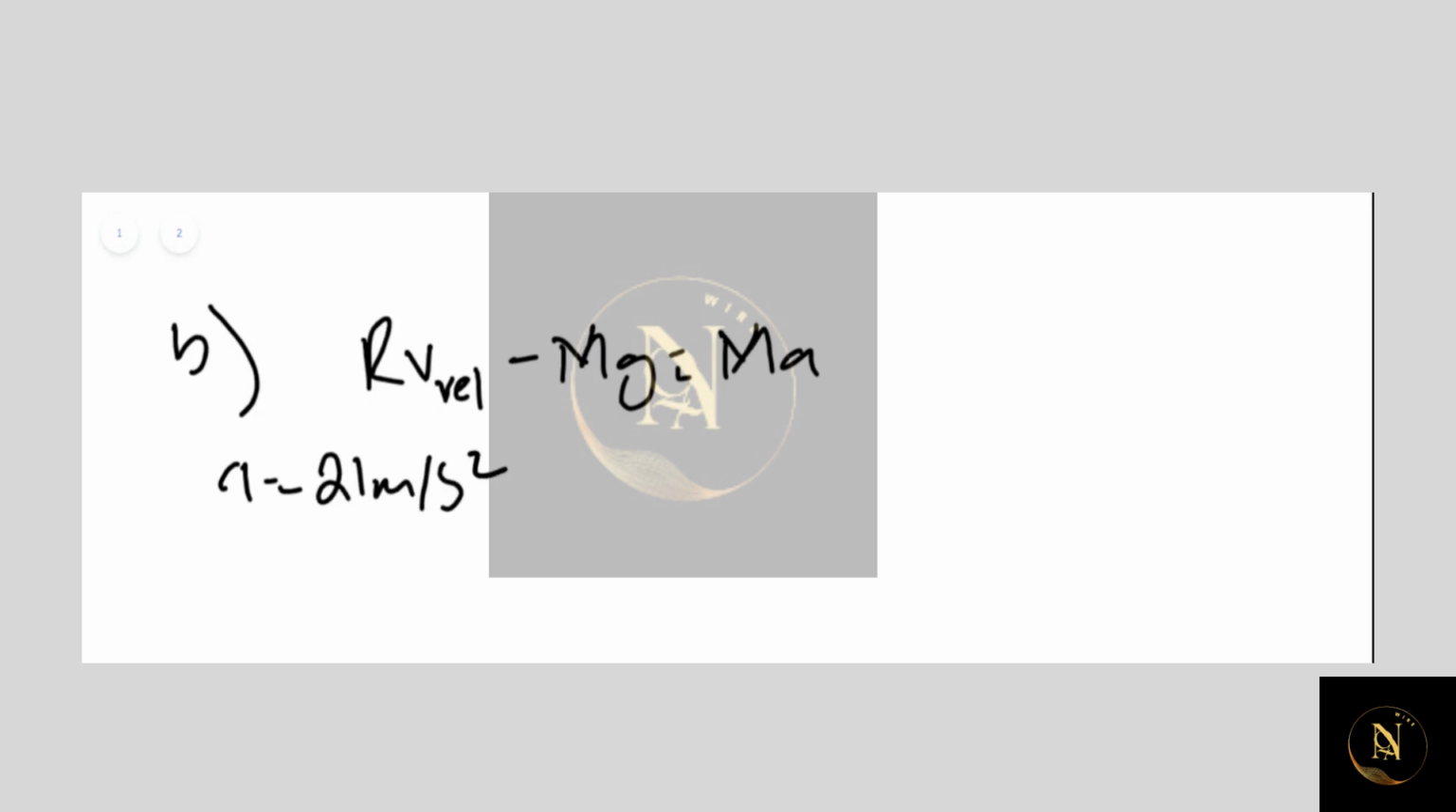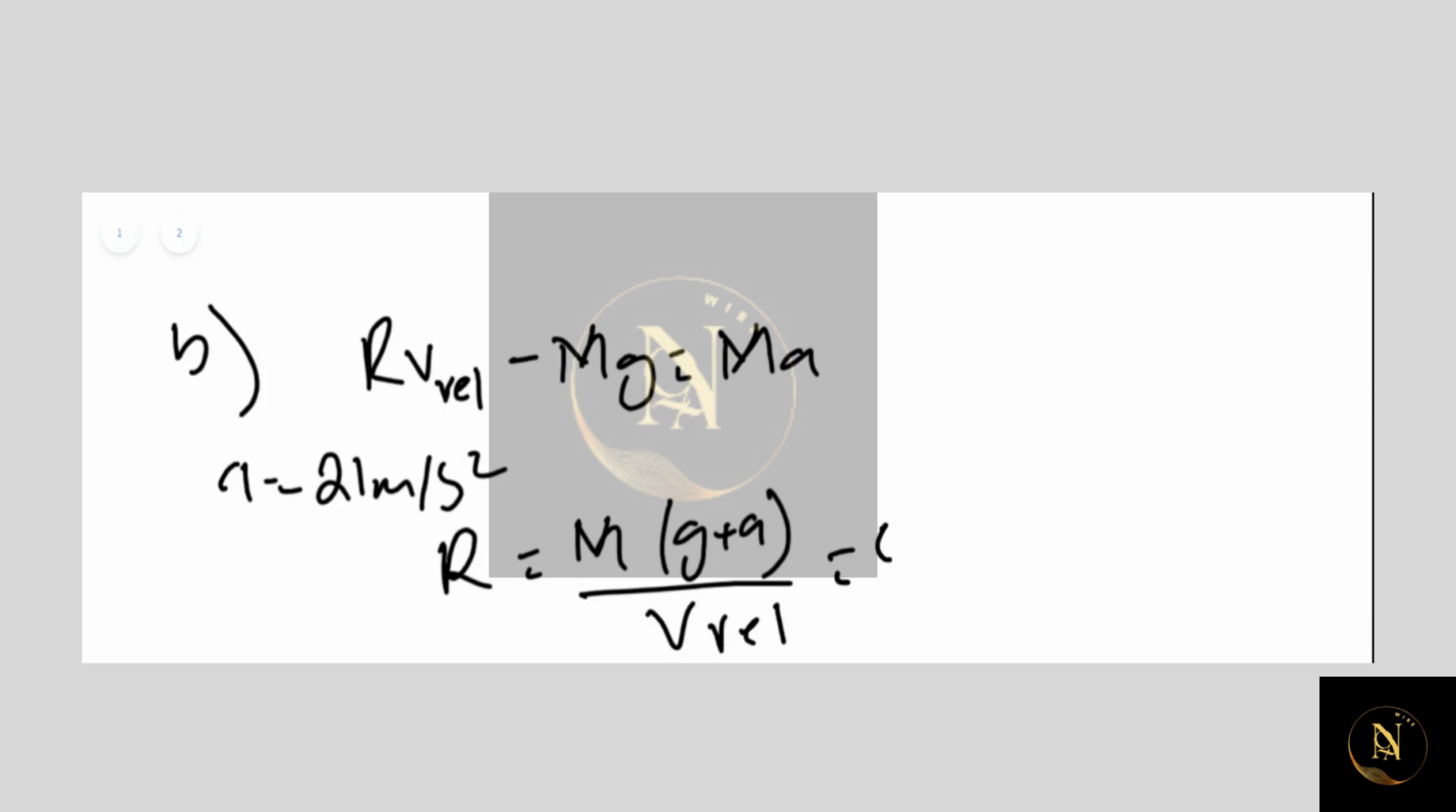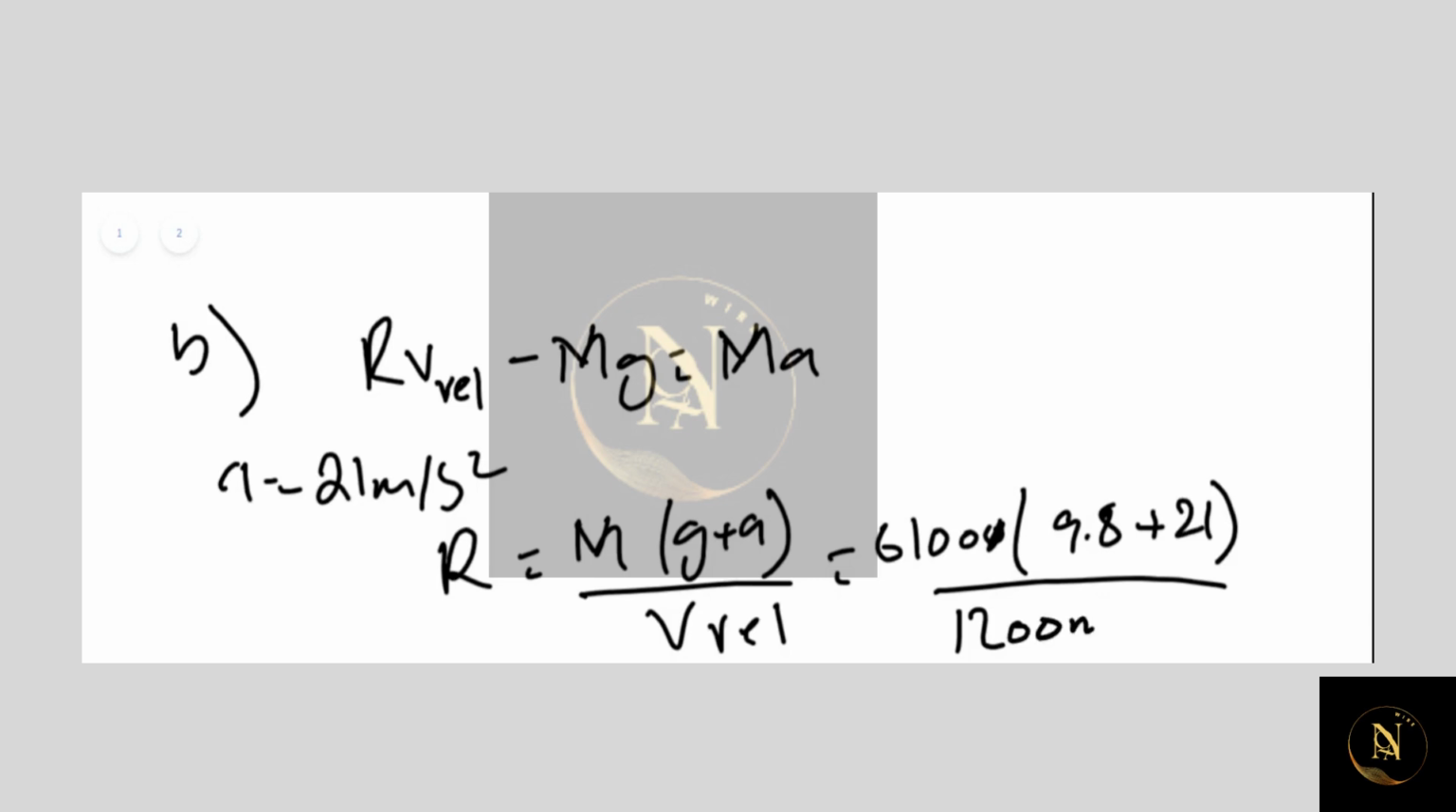Then we can write the rate of fuel consumption R to be capital M times g plus a, divided by V relative. Substituting values, 3100, no, 6100 times 9.8 plus 21, divided by the relative velocity of 1200 meters per second. This gives us the rate of fuel consumption to be approximately 1.6 times 10 to the power 2 kg per second.